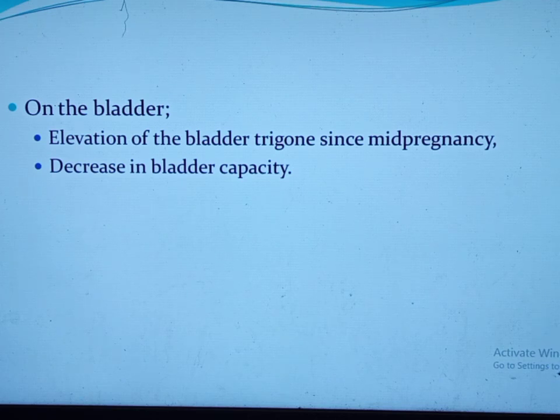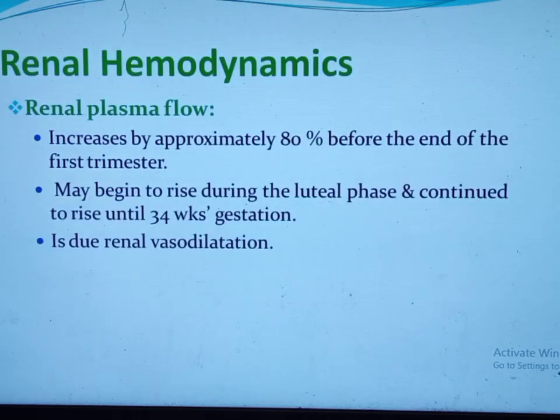On the bladder, there is elevation of the bladder trigone since mid-pregnancy. Because of this elevation, tortuosity of vessels all over the bladder can cause idiopathic hematuria during pregnancy. The bladder capacity also decreases because of compression by the gravid uterus. As a result, there is increased urinary frequency, urgency, and sometimes incontinence.